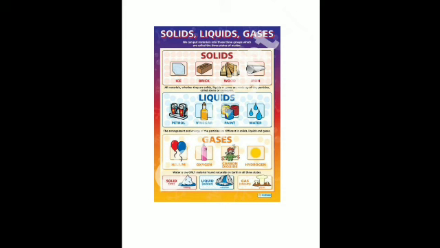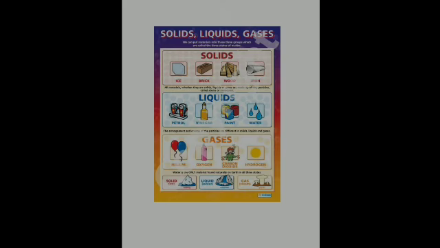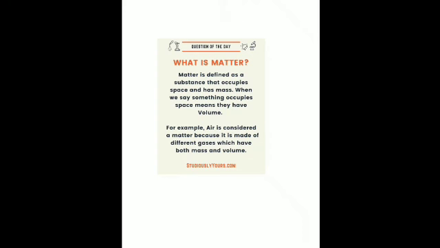So this is the common property for all the substances, all the things that you come across in your everyday life. That is, they all have mass and they occupy space. This is matter. Is that clear? All these things are included under matter. So what is matter? Anything that has mass and occupies space is called matter. And when we say that something is occupying space, that means it has a particular volume. Is that clear?